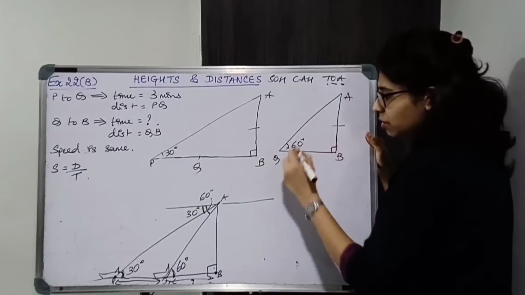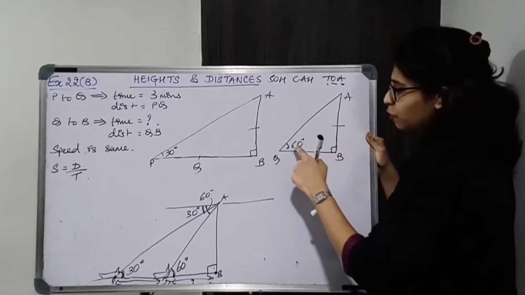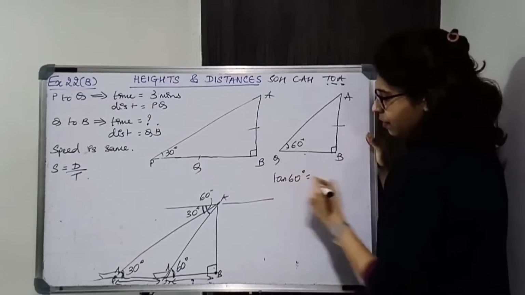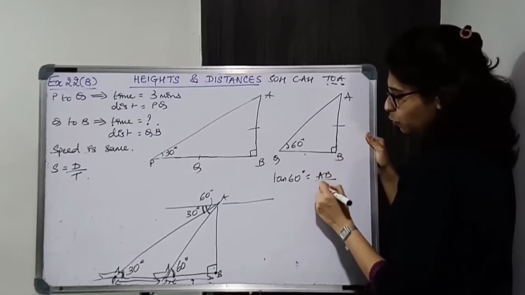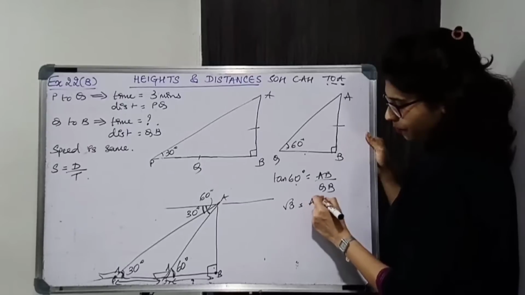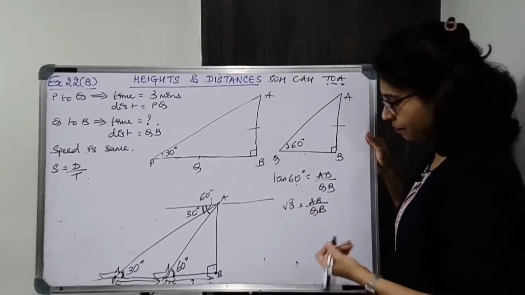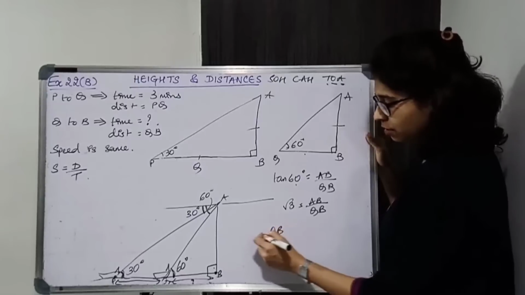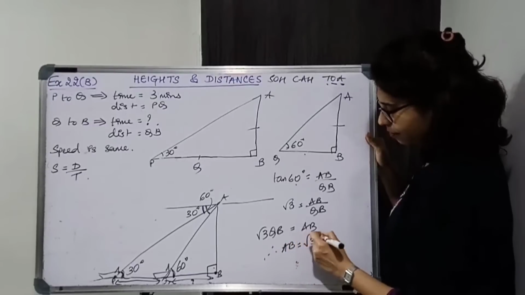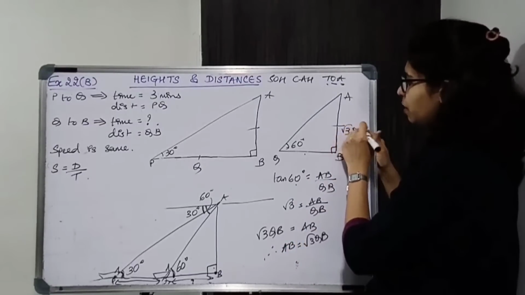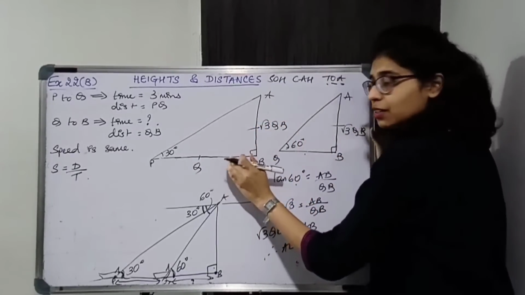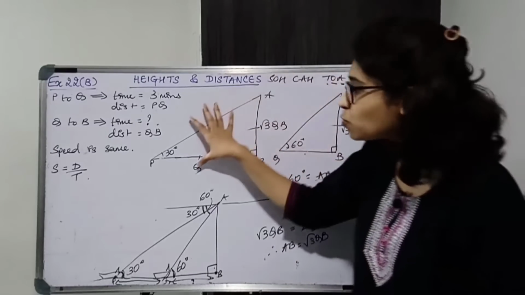So consider this triangle. In this triangle we have to relate angle का opposite and angle का adjacent, that is tan of the angle. It is AB upon QB. What is tan 60? From the standard value table you will get √3. You are supposed to learn the standard value table. So shifting QB, √3 QB is equal to AB. Okay, so AB is √3 QB. Somehow we got some relation. Now this will be useful in this triangle. जो relation यहाँ से मिला है that will be useful over here.